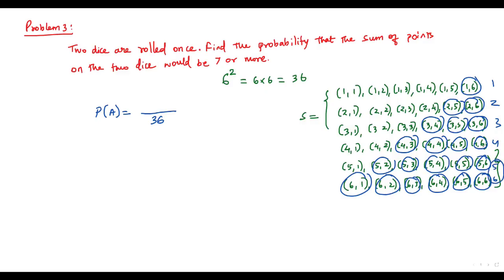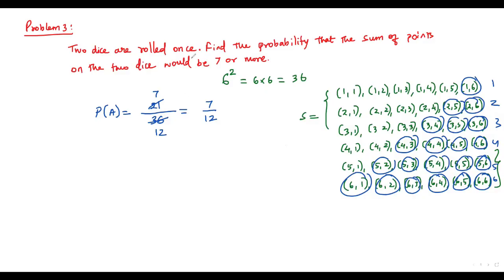Okay, 5 plus 6 is 11, 11 plus 4 is 15, 18, 20, 21. There are 21 outcomes where we get the sum of the 2 points as 7 or more. So we have to write 21 in the numerator. The greatest common divisor for 21 and 36 is 3. That is, 3 goes into 21 7 times and 3 goes into 36 12 times. We get 7 over 12.